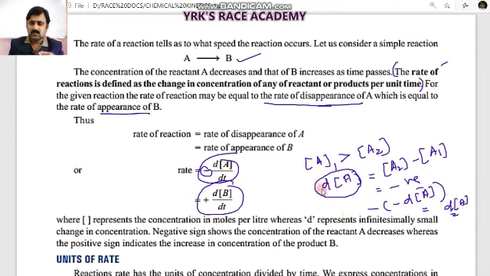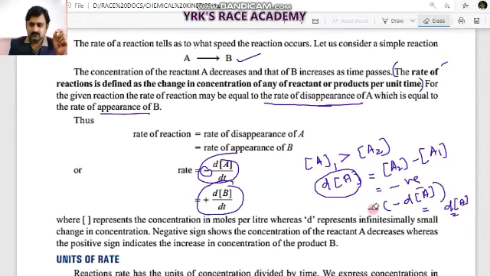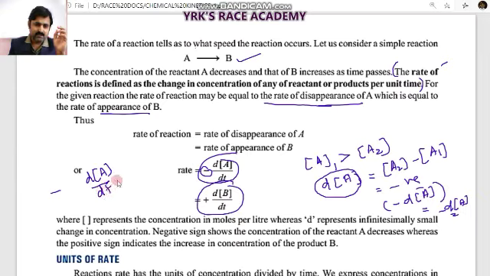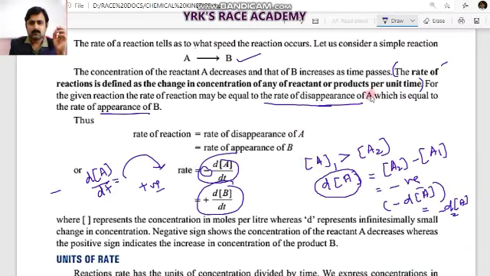So when you write minus d by dt of concentration of A, then the rate will become positive.